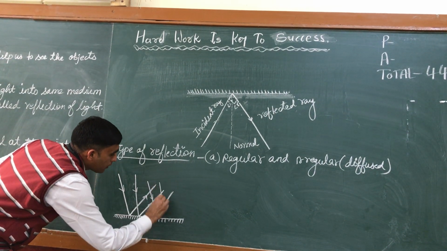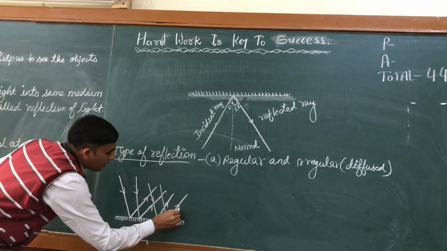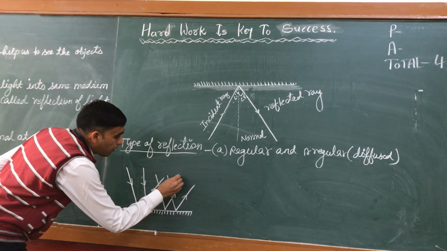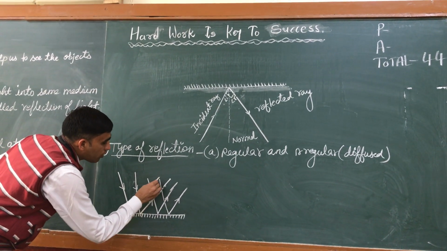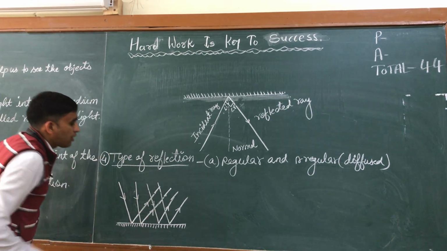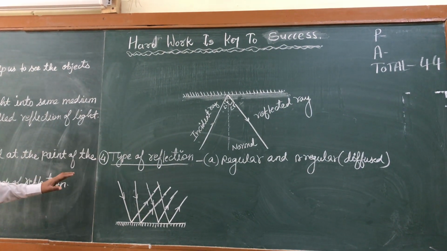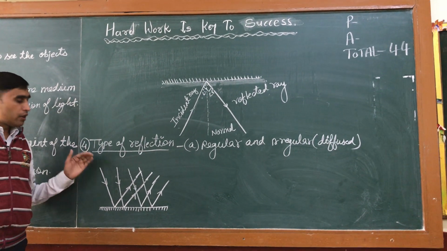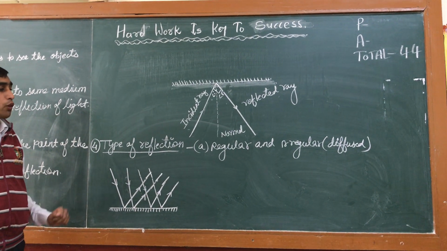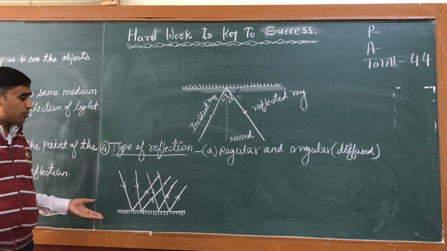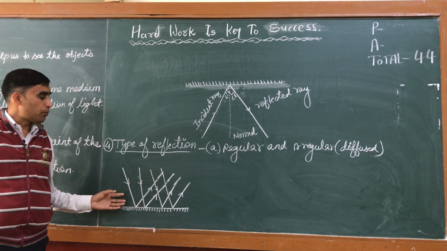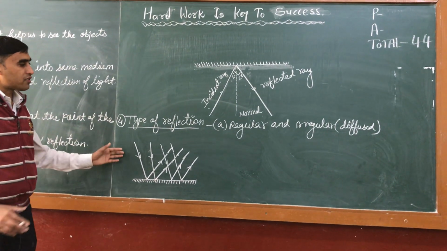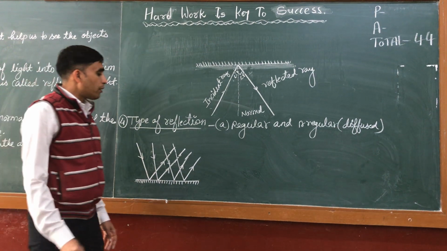So in regular reflection of light, we see that the reflected rays are parallel after the reflection. Such type of reflection takes place by a regular surface or smooth surface, and these surfaces are a mirror or any polished surface. And in this regular reflection of light, the reflection is clear.